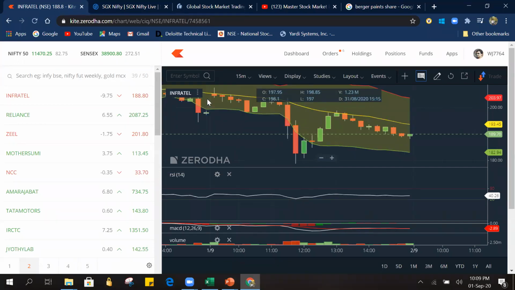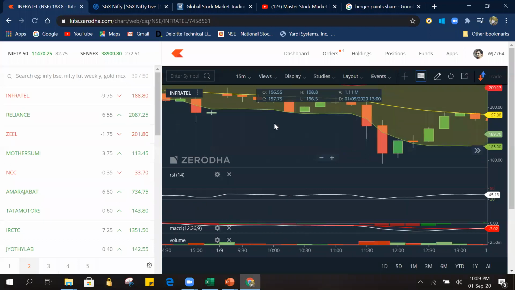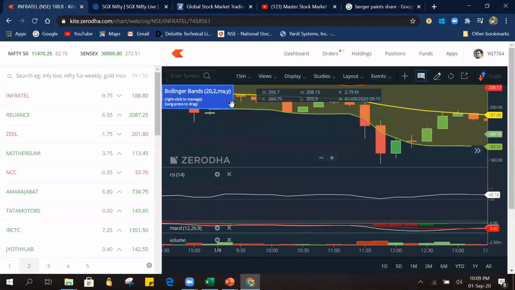If we see Infratel, on 1st September, the starting candle is a shooting star. After a gap up, it formed a shooting star. Earlier I was speaking about the shooting star, right? Shooting star means exactly this one. This blue color mark is coming as a hurdle. The first red candle today is a shooting star. Shooting star means it will have a small body and a long upper shadow.